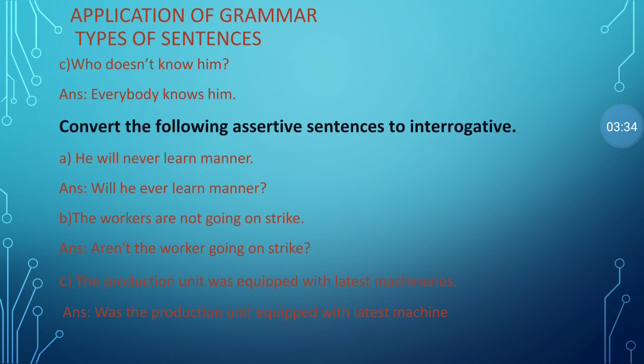Here we add negation. The production unit was equipped with the latest machinery. We transfer it into the interrogative sentence: was the production unit equipped with the latest machinery? Question mark.